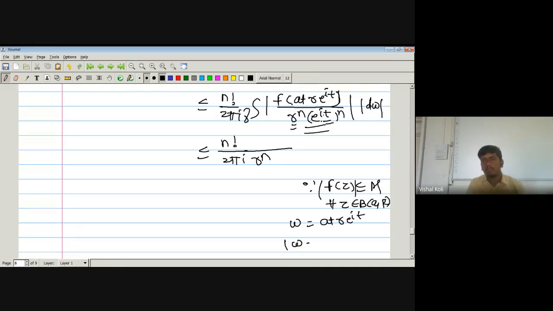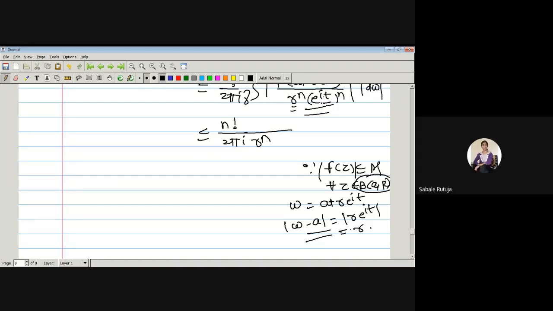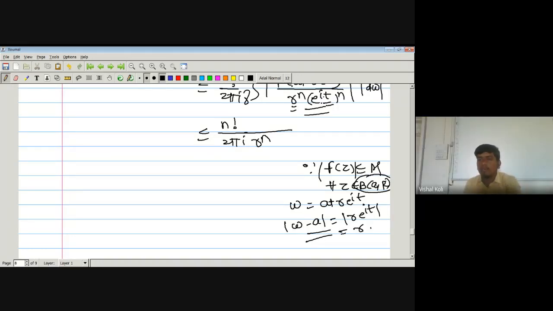Then modulus of w minus a is modulus of r into e to the power it, which is r, and we know that r is less than small r. Then this circle is also a member of this open ball. As this is a member of the ball, and for all z belonging to this open ball modulus of f of z is less than or equal to M,